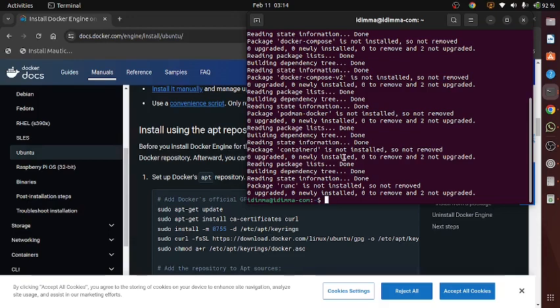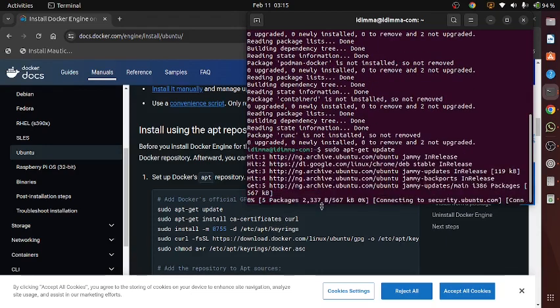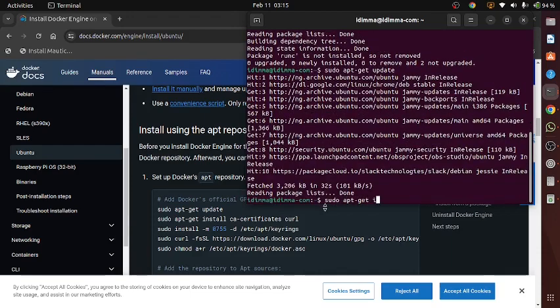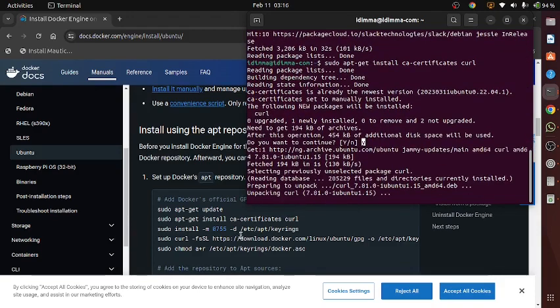So I'm doing sudo apt-get update. I'll wait for it to update. Then I will follow the instructions here one by one until I've installed all I'm supposed to install.